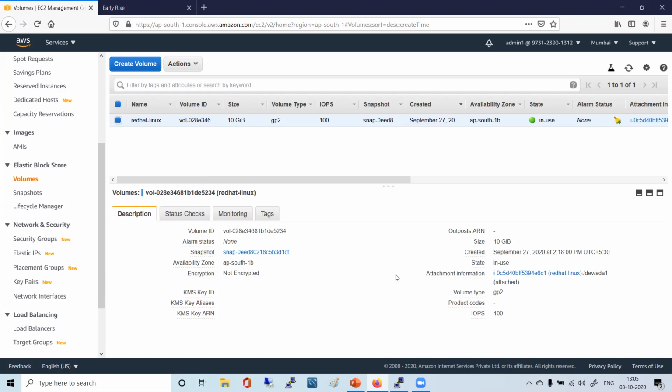And for S3, it's a different kind of concept. S3, we share, right? That bucket we create, S3 can be accessed by anybody anytime. It's a kind of commonplace. It doesn't require to be attached to anything. It's independent. S3 is an object storage which is independent. Just think of S3 as Google Drive. That's it. So S3 is object storage.